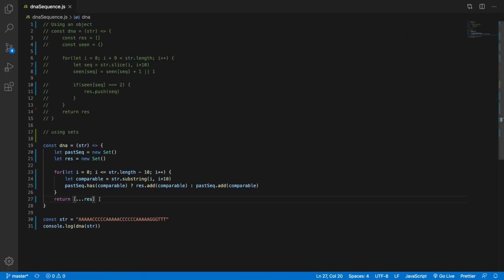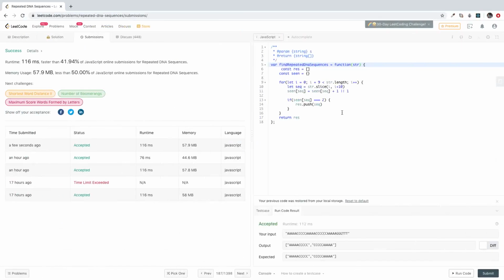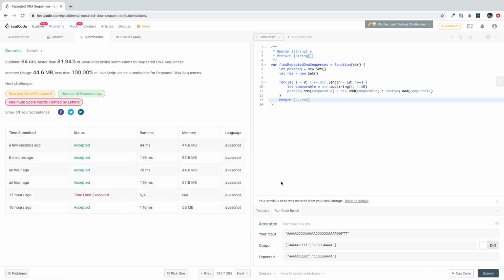So let's try this result out. Go back to LeetCode. Our last answer was 116 ms, 41.94% faster than online submissions. So let's try this one. Run code, it works, so let's submit it. This one's faster than 81%, and it uses less memory than 100% of online solutions. So that's a better answer.